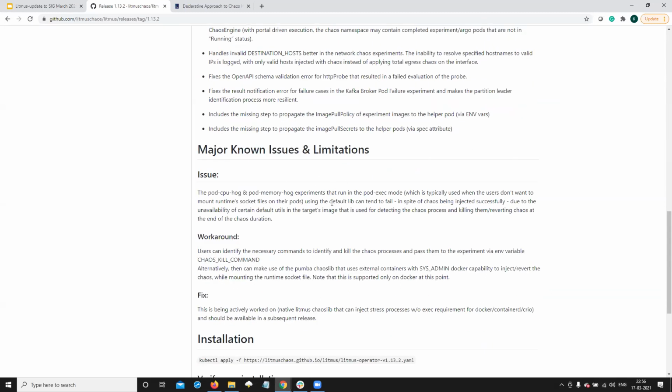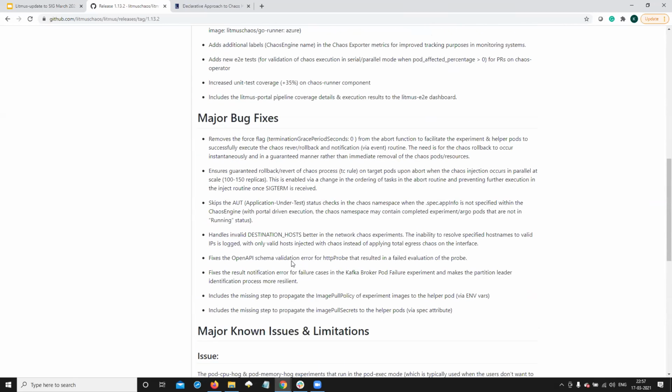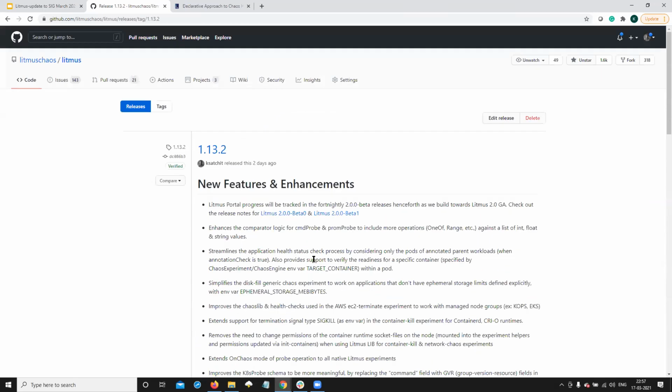I think the known issues continue to remain the same. We are using an exec model. That is, we are using the utilities on target containers for doing the memory hog and CPU hog in the Litmus lib. If you use the Pumba lib, you can do it via external containers. So this is something that we are working actively to address and should be available in a couple of releases from now.